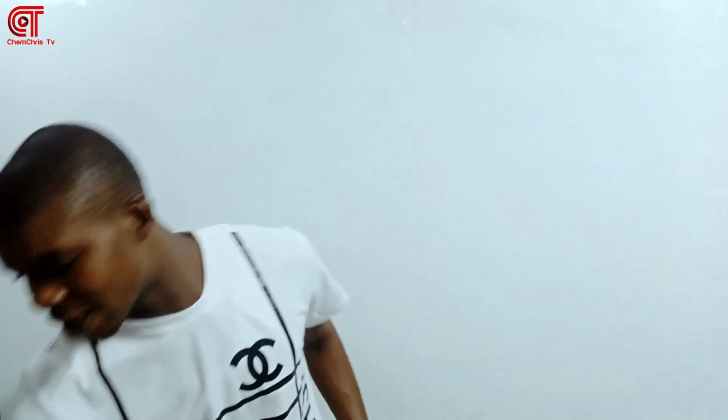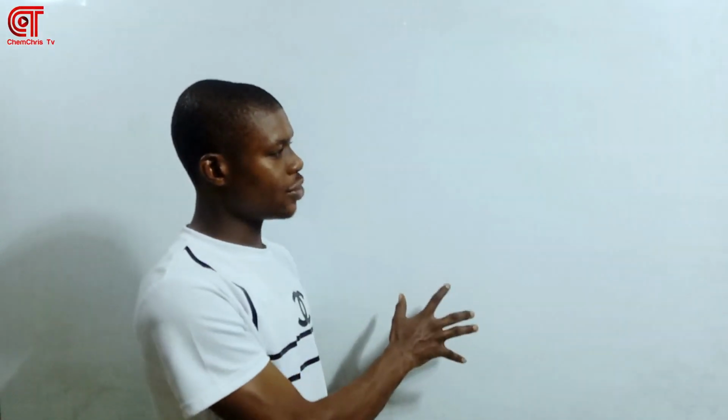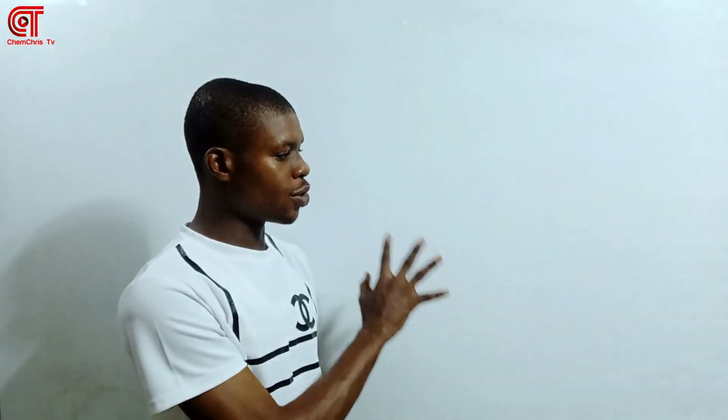So the first one we want to tell you is the calculation of molar mass. The first one we want to look at is the calculation of molar mass and percentage of elements in compounds. So this is the first thing you want to master here, and believe me, by the end of this video, you will master everything here. I want to look at these questions. So pause the video there, take down every question there, because we want to master this. Take it down. So now let's get started.